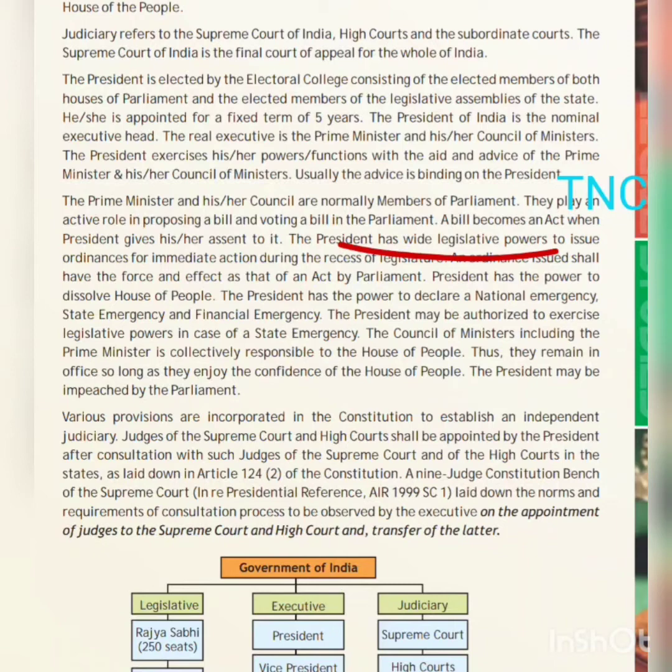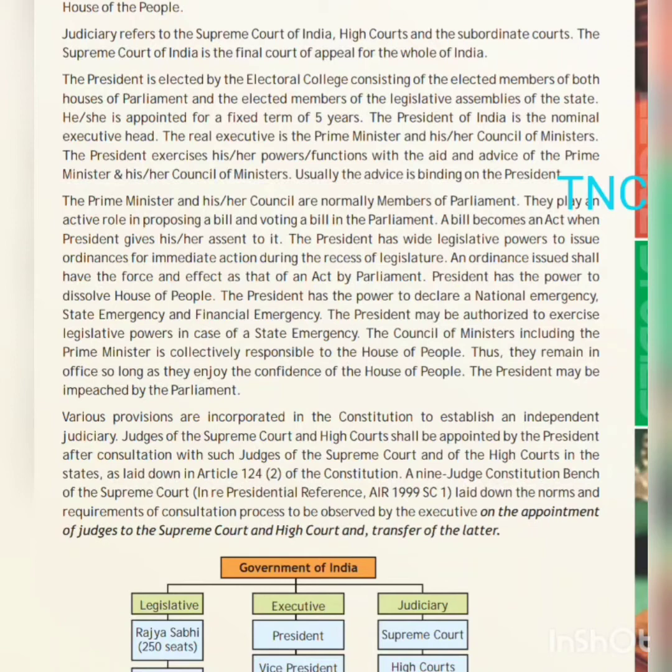President has power that he may dissolve the House of People. President has power to declare an emergency, be it national emergency or financial emergency or state emergency, whatever. Three types of emergencies are there in India: national, state and financial. The president may be authorized to exercise legislative powers in case of a state emergency.